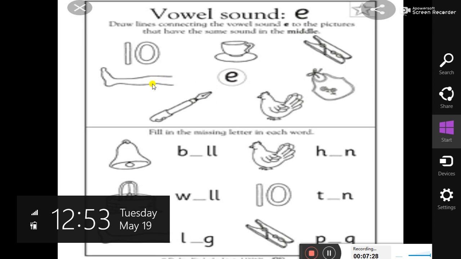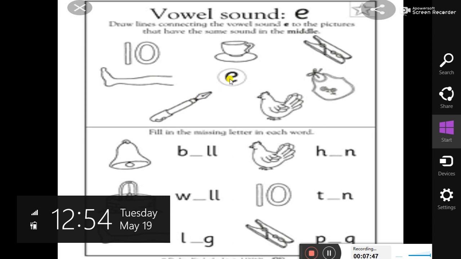So we will connect the picture of leg to the letter E. In the next picture, pen is drawn. The spelling of pen is P-E-N, so it also has E in the middle.